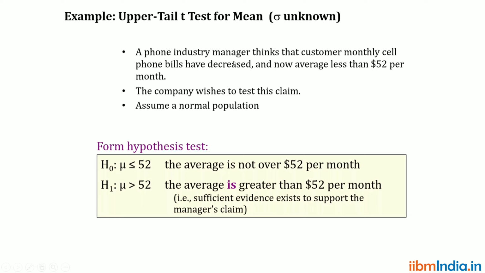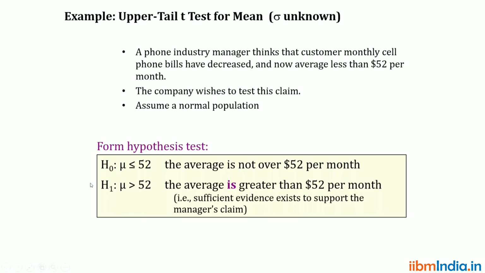A phone industry manager thinks that the customer monthly cell phone bills have decreased and now the average is less than $52 per month. The company wishes to test this claim. Assume a normal distribution. So if this is the case, what is the null hypothesis here?